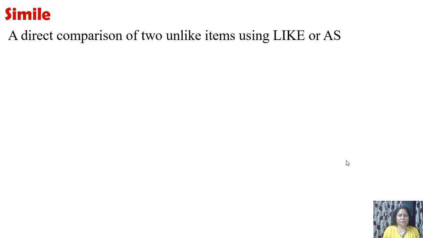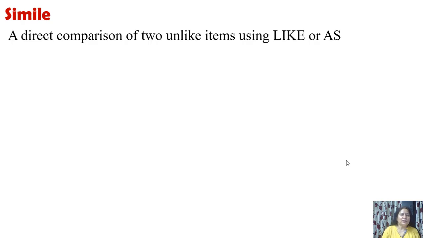For example, he is like his sister. So certainly he and sister both are different, but there is some quality which is similar in both. He is as good as his sister. So as and like are used for comparison. So there it is called simile.